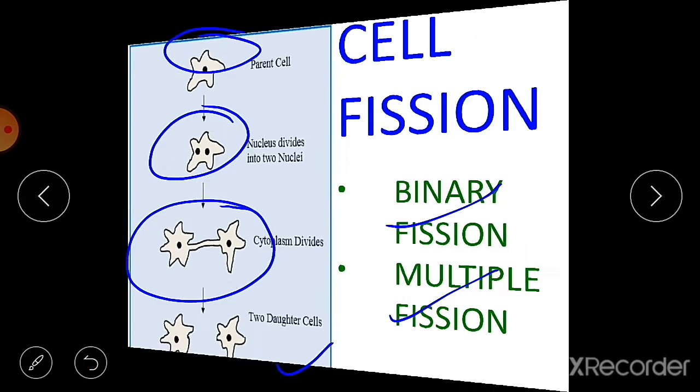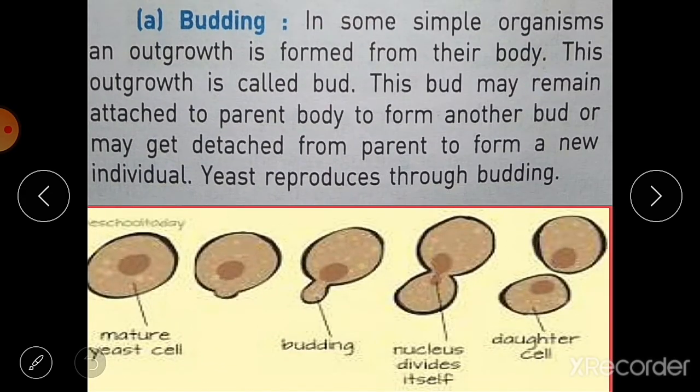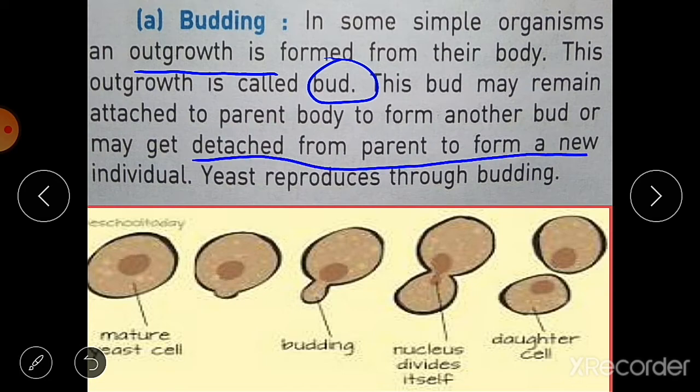Then the next method is budding. In some simple organisms, an outgrowth is formed from their body, and this outgrowth is known as a bud. This bud may remain attached to the parent body to form another bud, or it may get detached from the parent to form a new individual. And the most common example of budding is yeast cells.